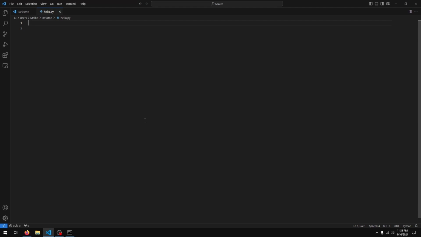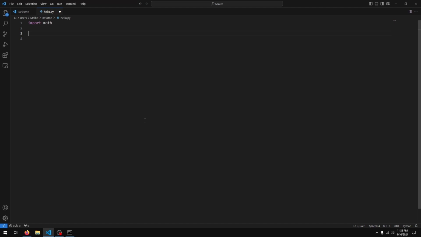One such module is the math module. This comes with Python and we can import it using the keyword import. So at the top of our file, we just type in import and then the name of the file, or in this case module. So I'll just type in math to import the math module.